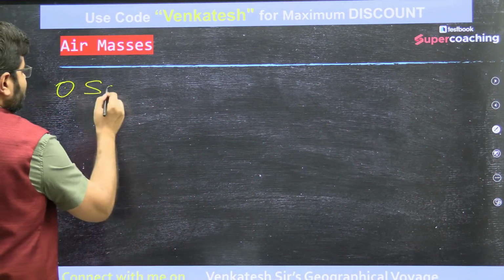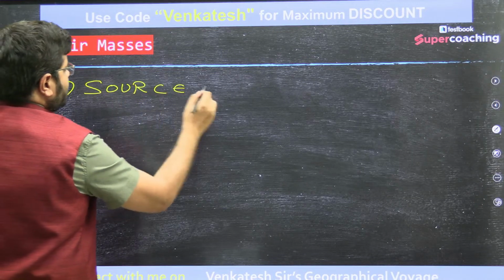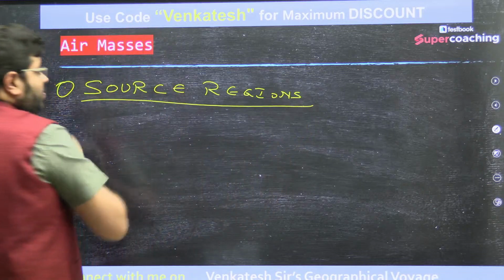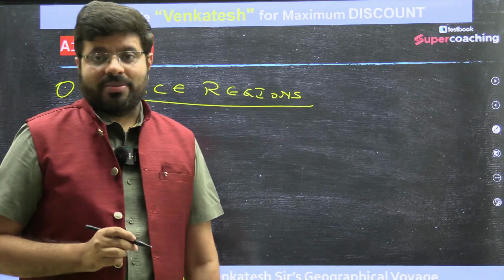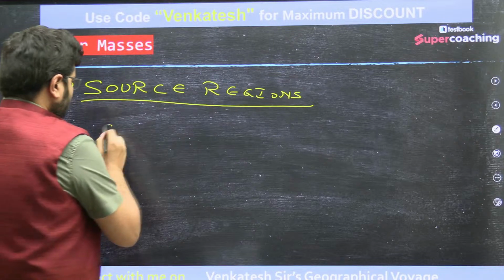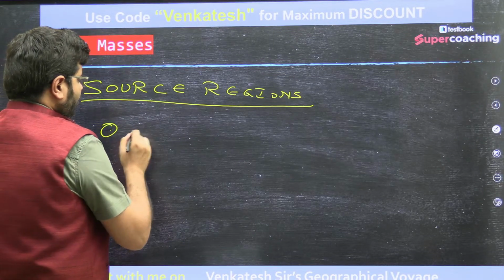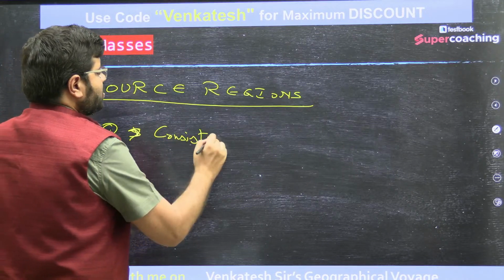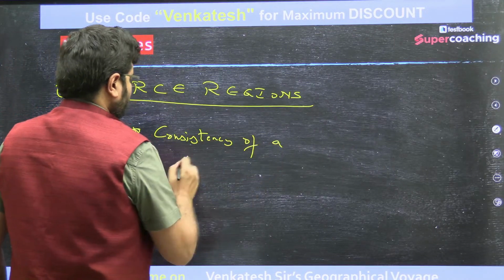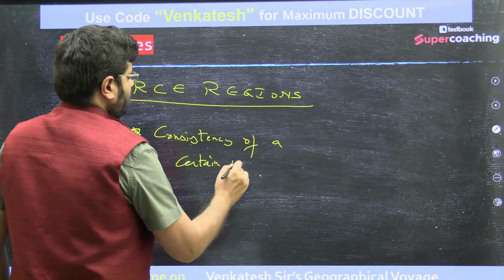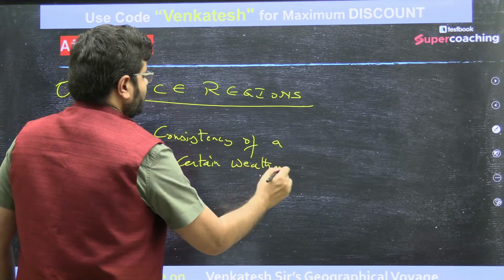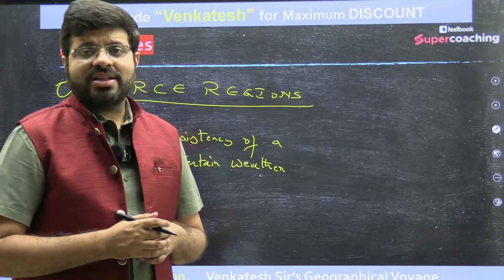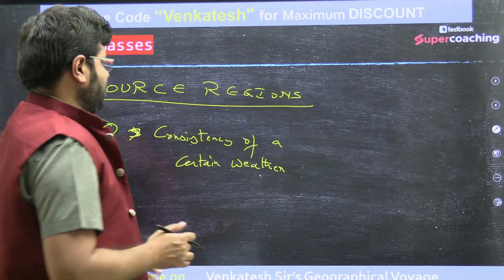you need to understand something called source regions. Which areas are actually conducive for such kinds of air masses? When there is a consistency of a certain weather. If there is frequent mixture, you don't find such things. Only when there is consistency.